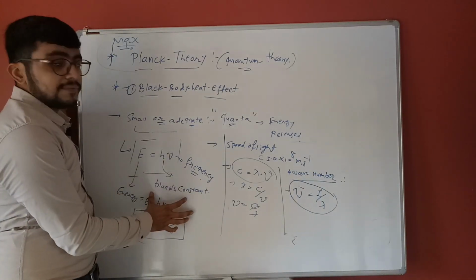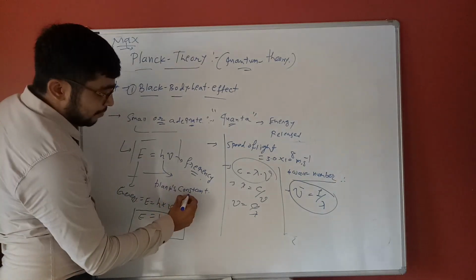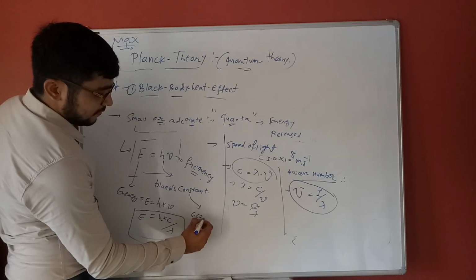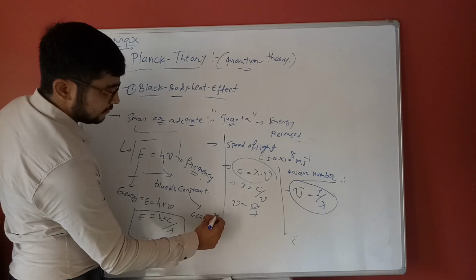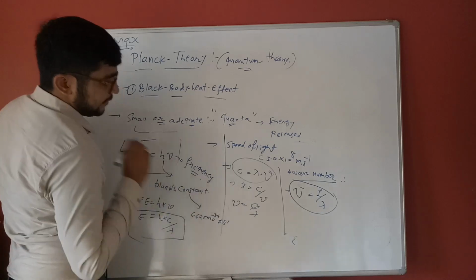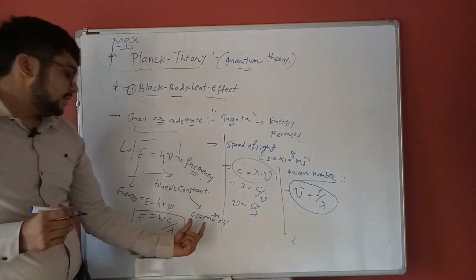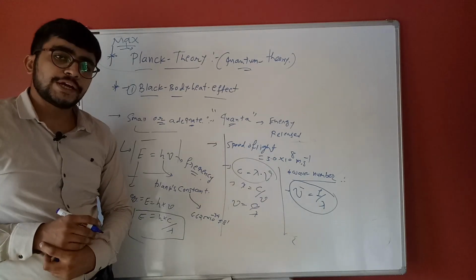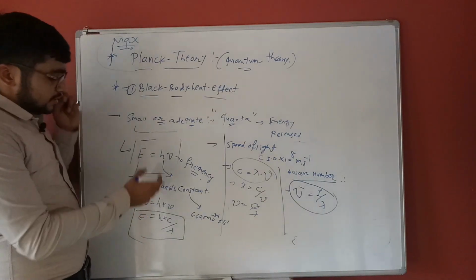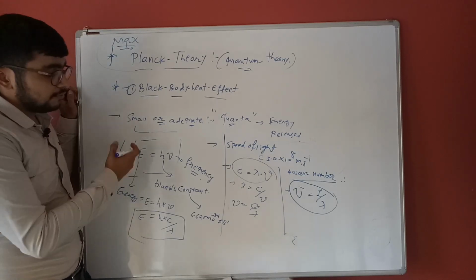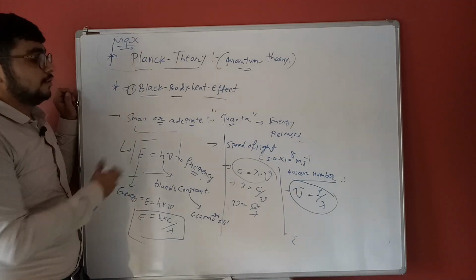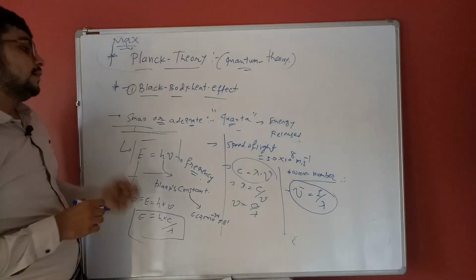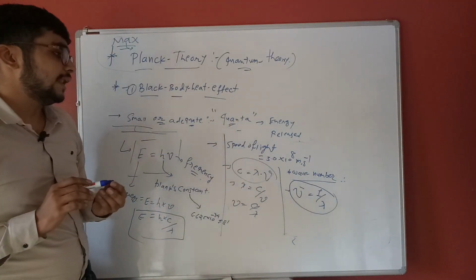What is h? h is Planck's constant, 6.625 into 10 raised to minus 34 joule second. Remember this value. Energy is released in the form of light.